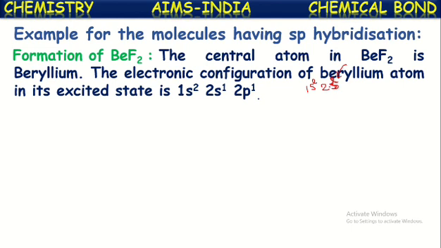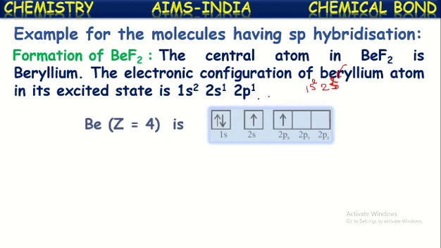Then its configuration becomes 1s2, 2s1, 2p1. It is called the excited state electronic configuration of beryllium. One electron jumped from the 2s orbital to the 2px orbital.